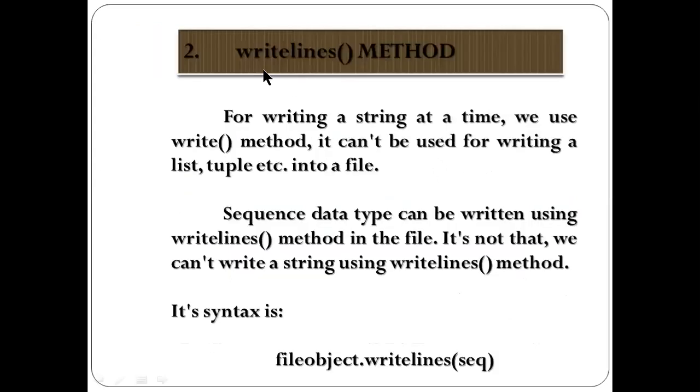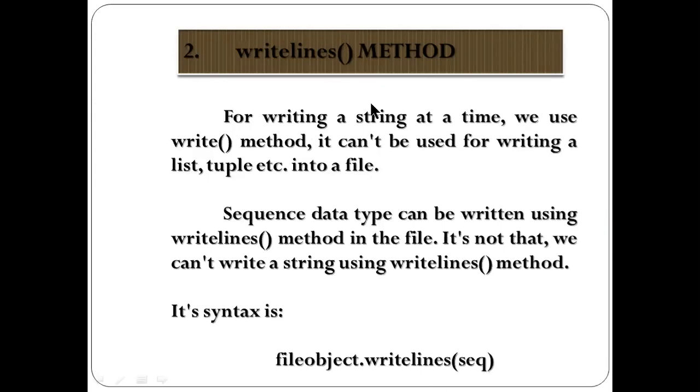Now next is the writelines method. What does writelines mean? If there is a paragraph or many lines, you can write them directly into a file on the hard disk. For writing a string at a time, we use the write method. It can't be used for writing a list or tuple into a file.